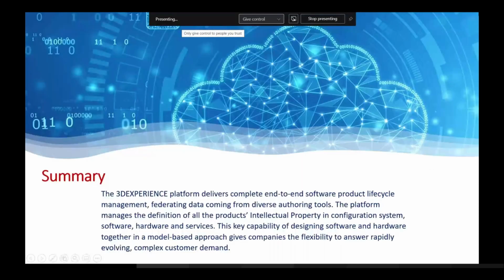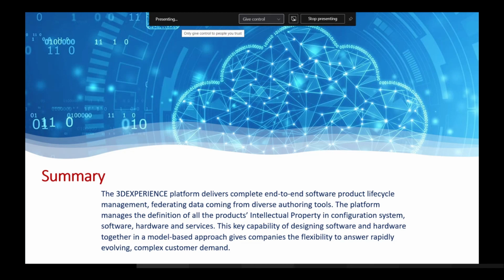So we have come to the end of today's webinar. As you already came to know, the 3D experience is a cloud-based platform. It allows us to access the platform from anywhere at any point of time. There is no need of any installation and no need of any desktop. You can even access it from your Android phone or Mac phone.